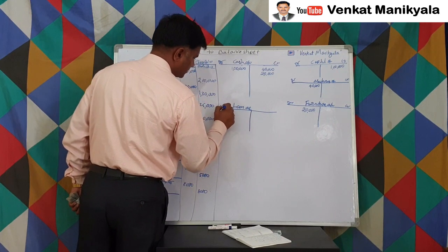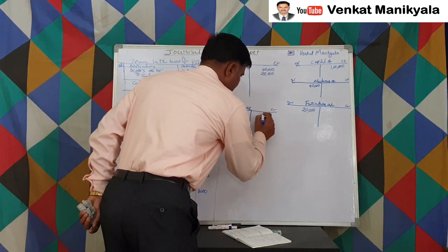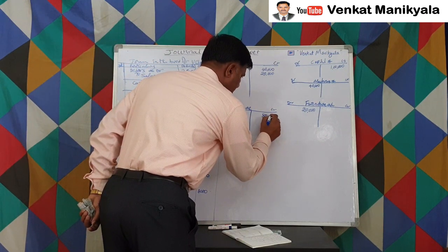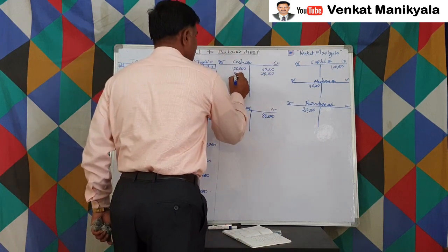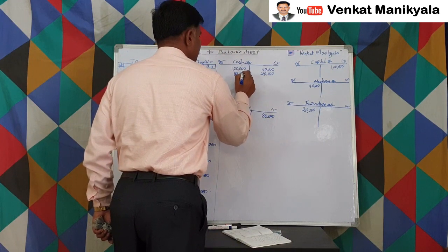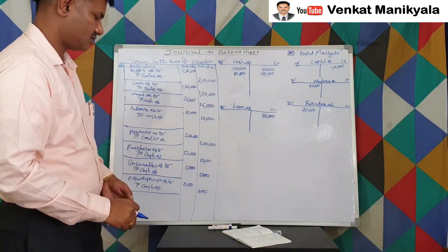Loan account, debit and credit. So the 80,000 loan we brought: an 80,000 loan account is created, and cash is debited with 80,000. That means the asset balance is increased by 80,000, and the liability balance is increased by 80,000.